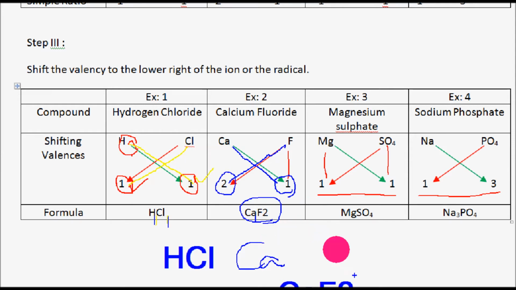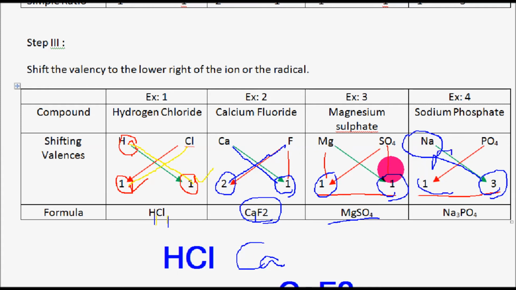Then coming to magnesium, we have simplified the valencies here from a 2:2 ratio to 1:1, and by cross multiplying them you will get only MgSO4. Similarly, cross multiply the valency of phosphate with sodium and the valency of sodium with that of phosphate. So you will get Na3PO4. So like this we can write the chemical formula of any given compound. So I hope children and you have understood very well.